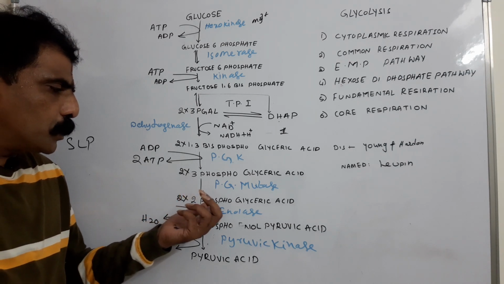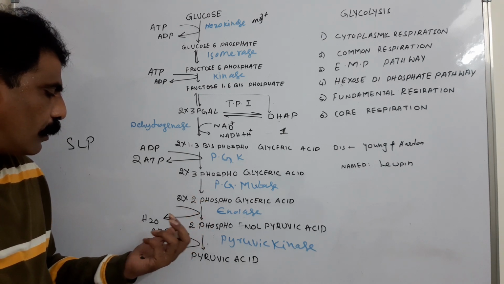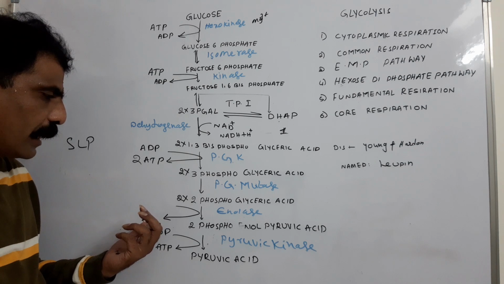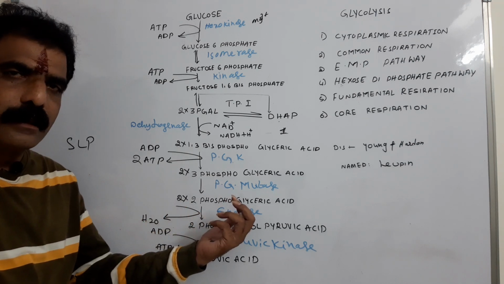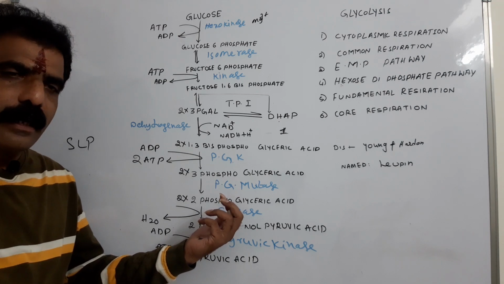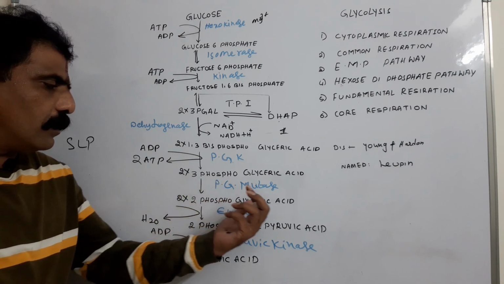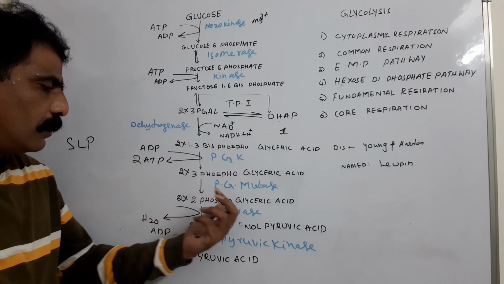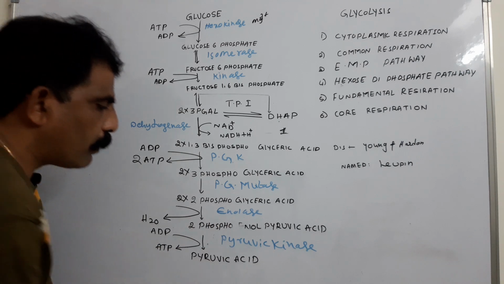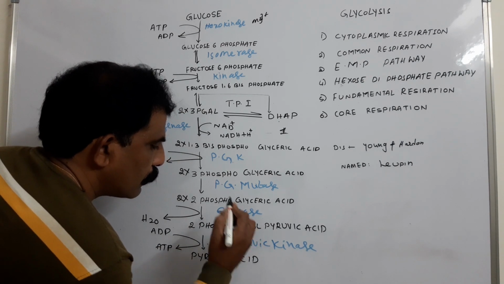Now, this 2-phosphoglyceric acid undergoes dehydration. A water molecule is removed under influence of enolase. So, enolase is a type of lyase. Here, it undergoes dehydration that results in the formation of 2-phosphoenol pyruvic acid.